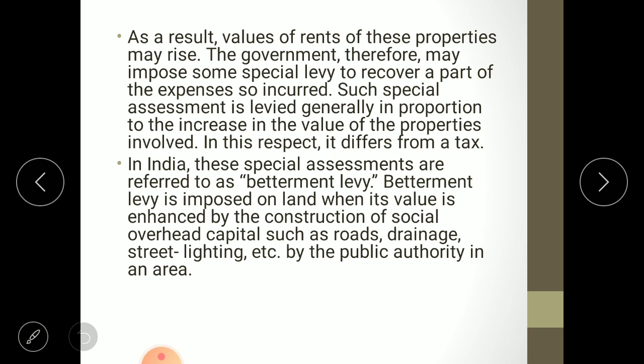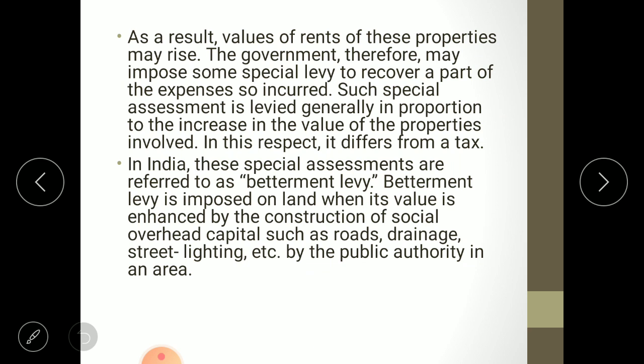The government, therefore, may impose some special levy to recover a part of the expenses so incurred. Such special assessment is levied generally in proportion to the increase in the value of properties involved. In this respect, it differs from tax. What will be the amount of special assessment? There is no rigid formula for this. If the property's price increases too much, then the charge will be high. If the property's price increases by a negligible amount, then the special assessment will be less.